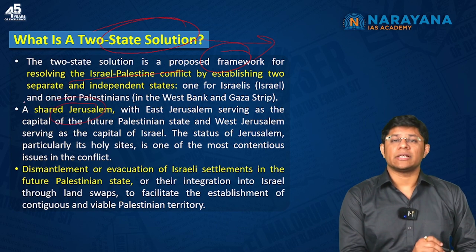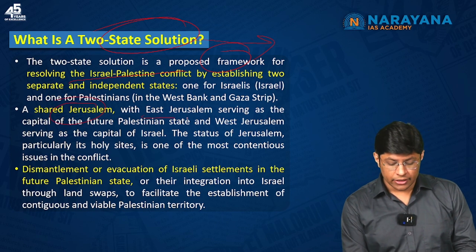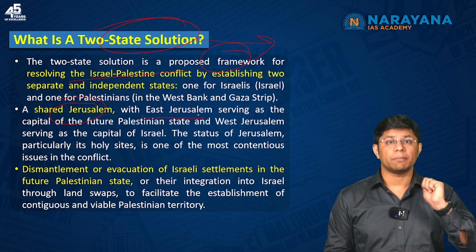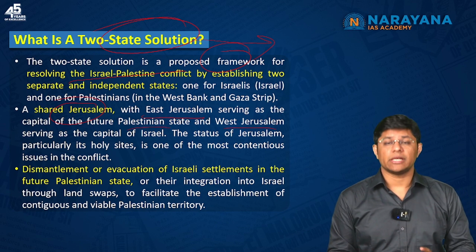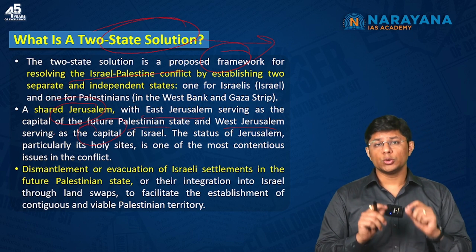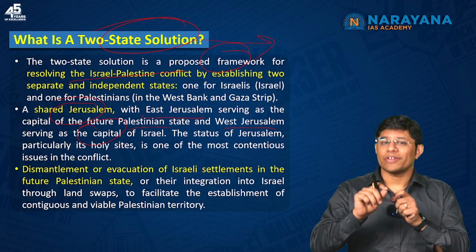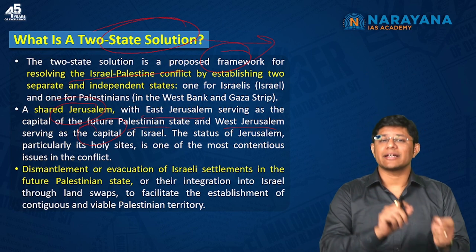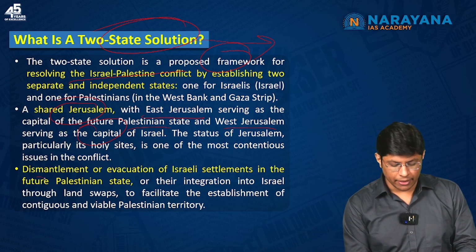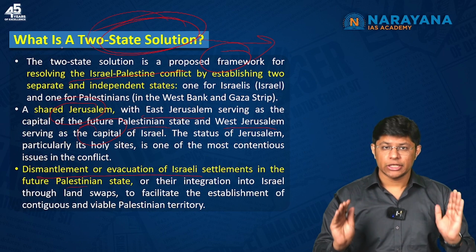Talking about Jerusalem, Jerusalem should be shared between Israel and Palestine. For example, East Jerusalem will be given to the Palestinians and West Jerusalem will be given to the Israelis. And whenever the two-state solution materializes, all the illegal settlements of Israelis in the West Bank and the Gaza Strip will be dismantled. This is two-state solution. I hope you understood what is two-state solution.